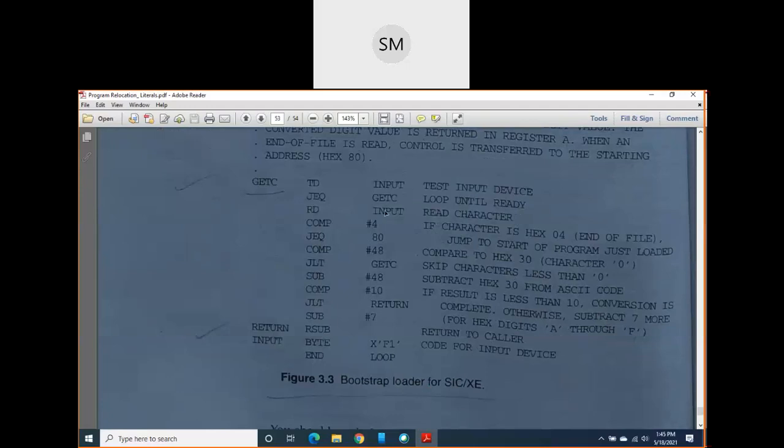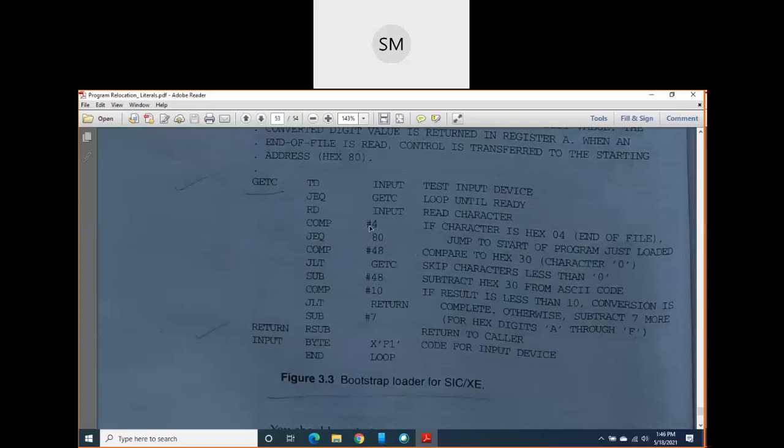then read the data from the input device. Read the data means read one object code from the input device, and compare 4 with register A. This 4 is the end of file. The hexadecimal value is 4. It indicates end of file. So always remember, in hexadecimal we represent end of file by the value 04. It is just checking whether it is the end of the file or not.